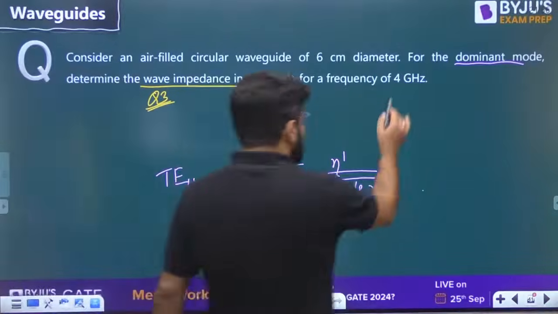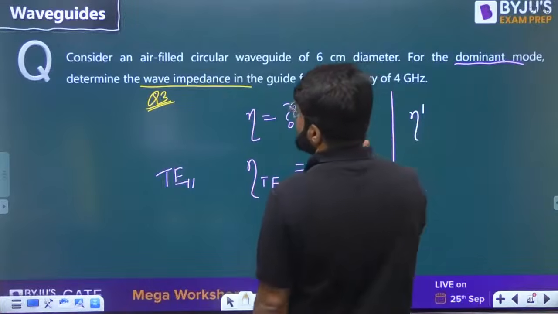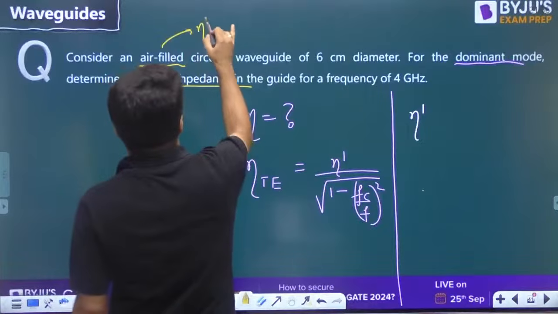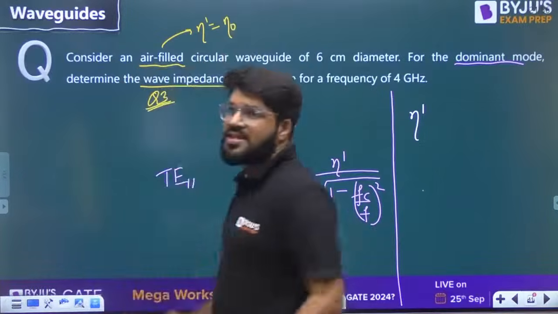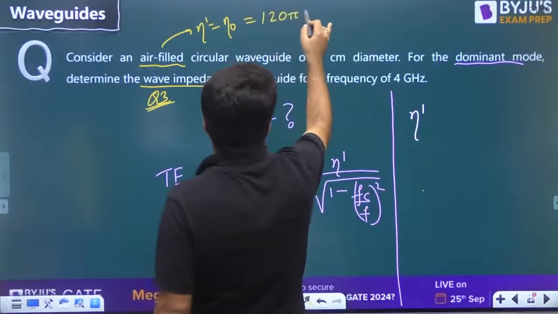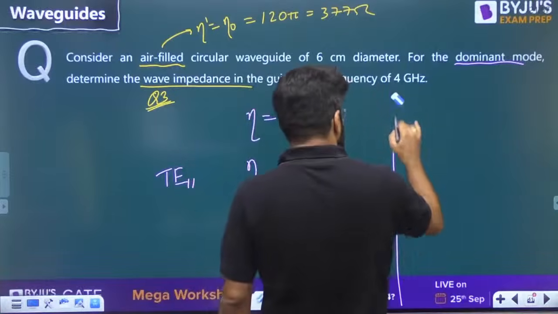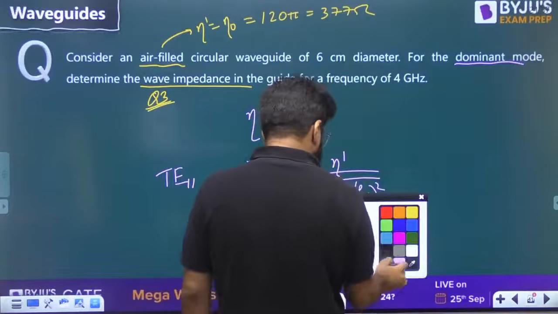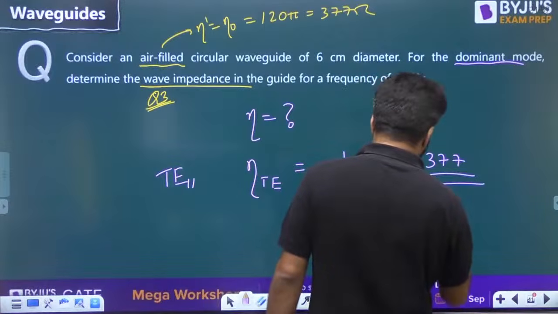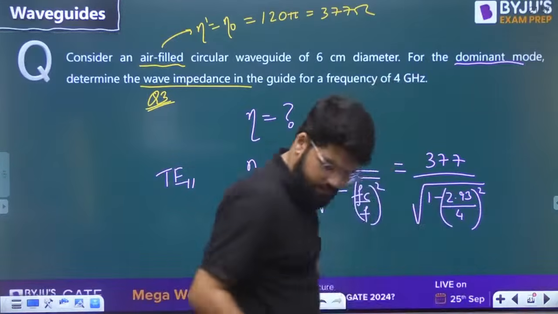Now, what is eta dash? Since it is air filled, eta dash will be eta naught. What is the wave impedance of a wave inside air? That is the value of 120 pi or 377 ohms. So let's put down the values and go for the answer. That is 377 upon under root of 1 minus 2.93 divided by 4 whole square.